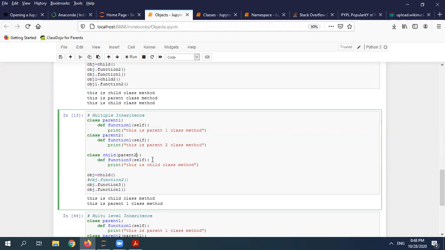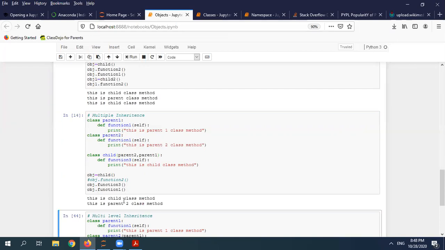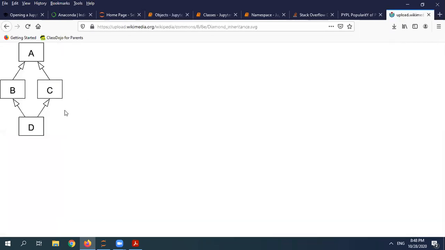So suppose I am just swapping this one. So you can see parent 2 class. So it is very well managed. But this is not the case in other languages. Like in C sharp, they don't support multiple inheritance. The simple reason is the diamond problem.